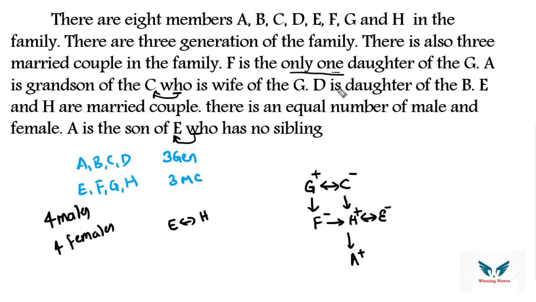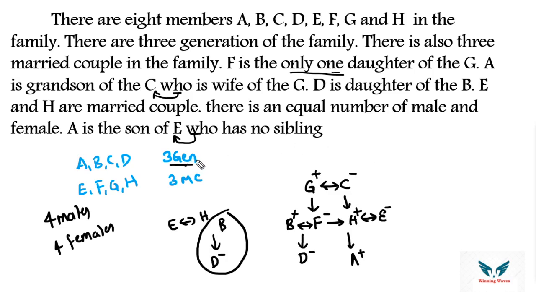One point is missing: D is daughter of B. We have not added that yet. So let's add that point. Where can I add it? If I add it here, there will be 4 generations, but according to the question there should be only 3 generations. So let's marry these 2 people, B and F, provided their daughter will be D. So D is daughter of B.